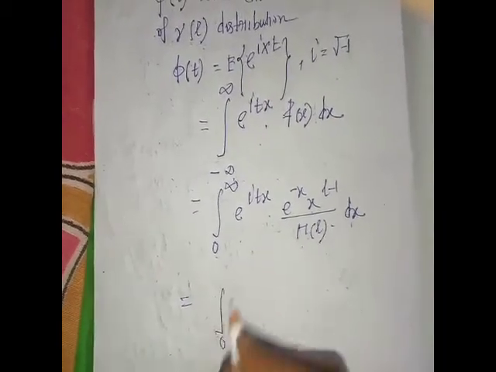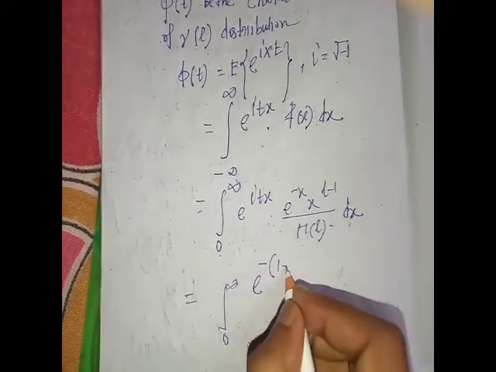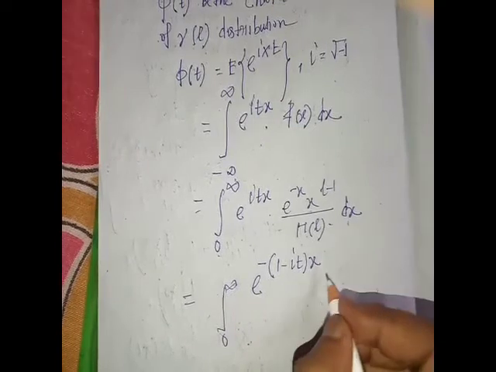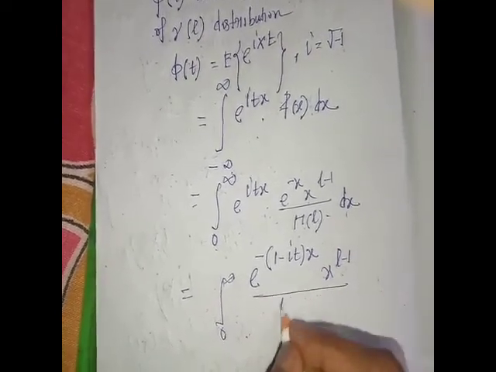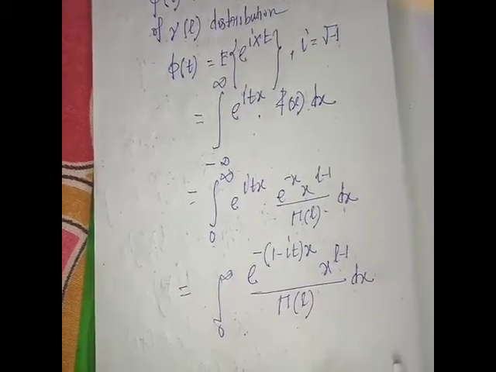So 0 to infinity e to the power minus of 1 minus it x, x to the power L minus 1 by gamma L dx.